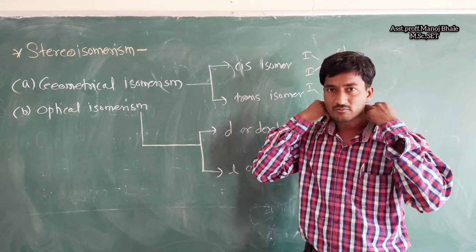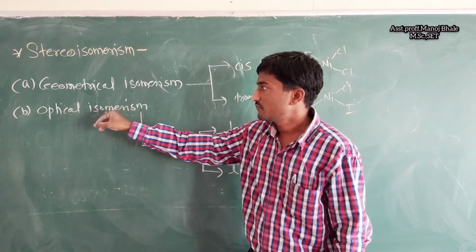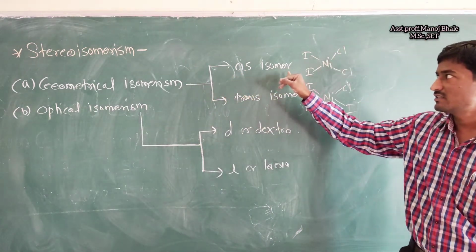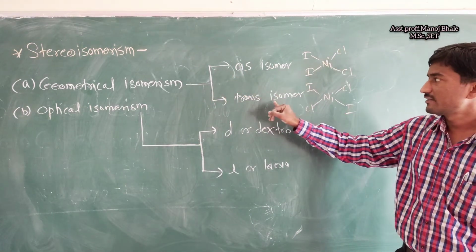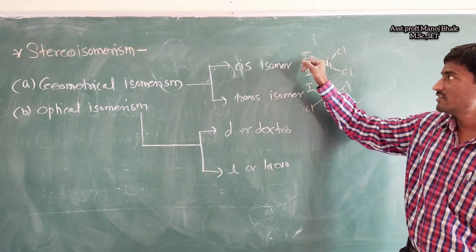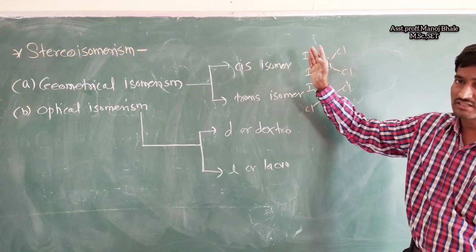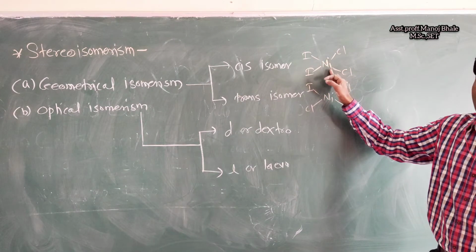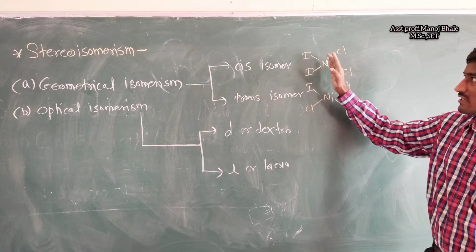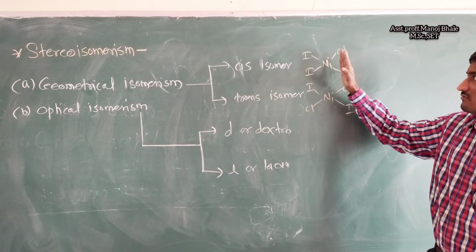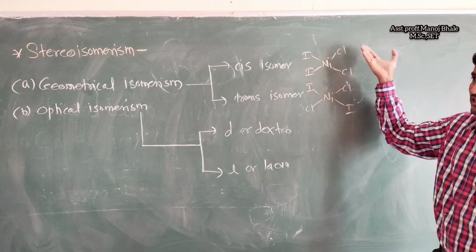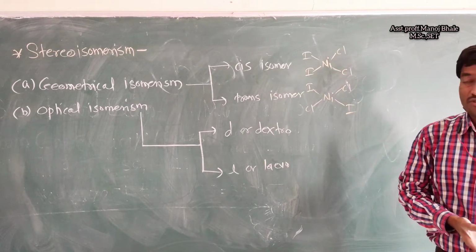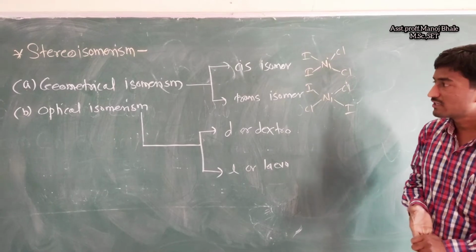Now what is the geometrical isomer? What is the optical isomer? The geometrical isomer has two types, one is the cis isomer and another is the trans isomer. In cis isomers, similar types of ligands are on the same side. So there are two iodines placed there, and there is one central metal also present there. Similar ligands are on the same side, while on the other side there are also similar ligands, the fluorines, which are also on the same side. So that is about the cis isomer of the geometrical isomer.